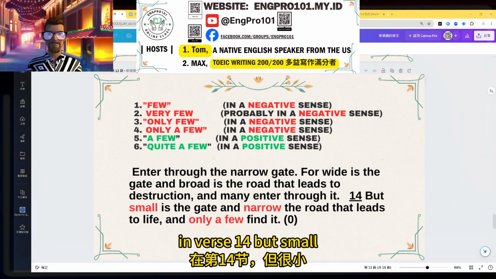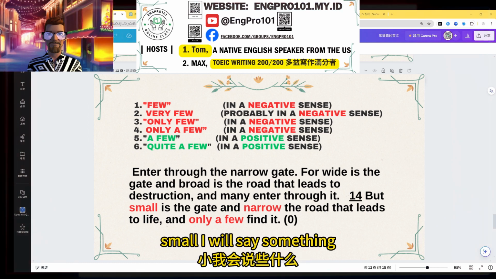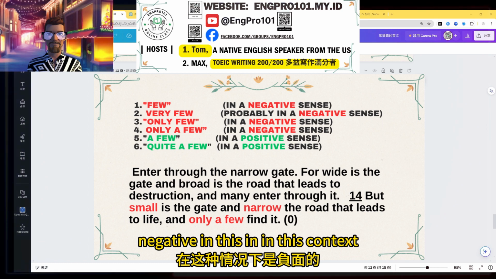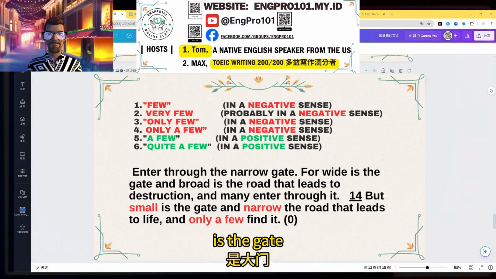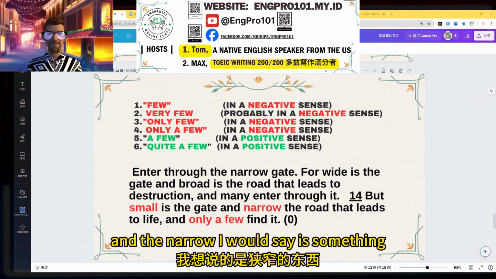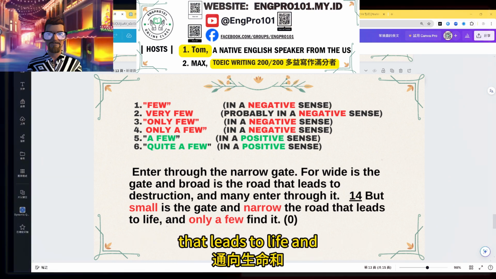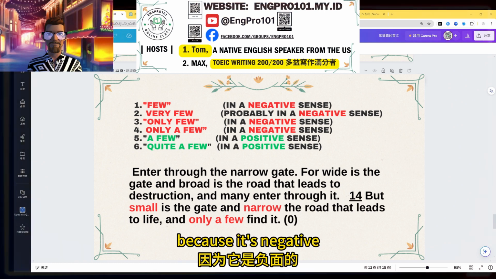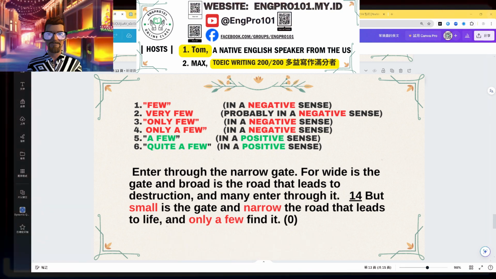And verse 14, but small is the gate. Small, I would say, is something negative in this context. And narrow is the road that leads to life. Because it's negative, only a few find it. It's correct. Right.